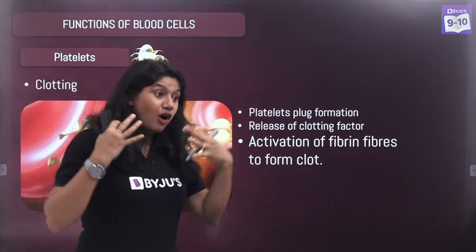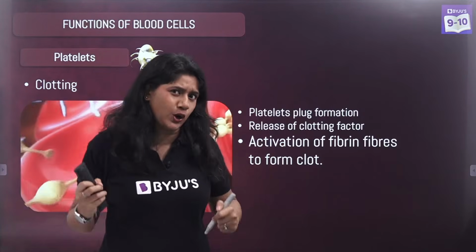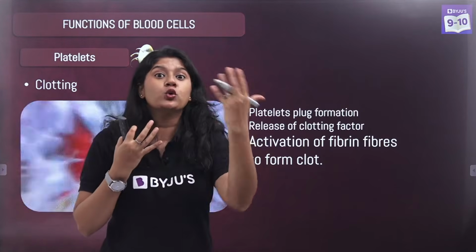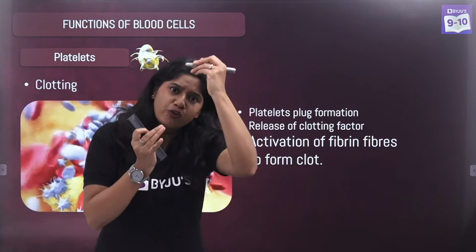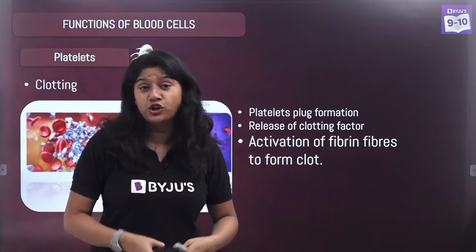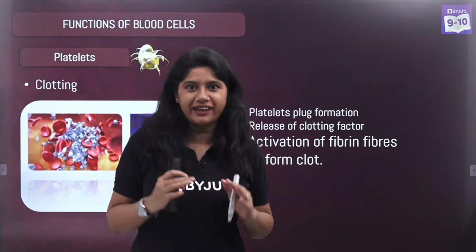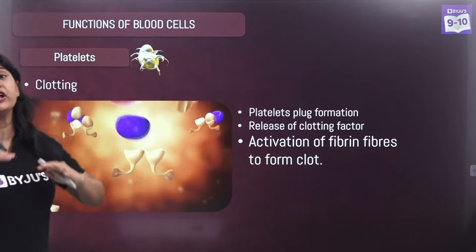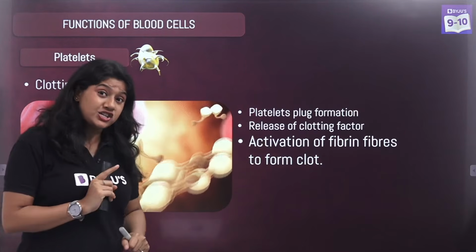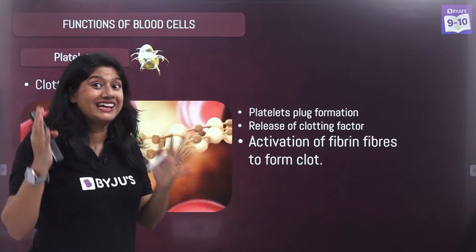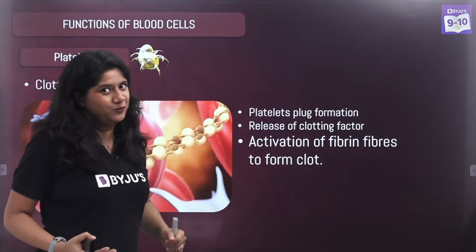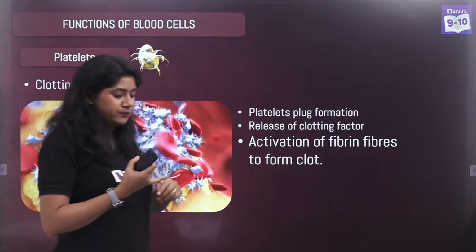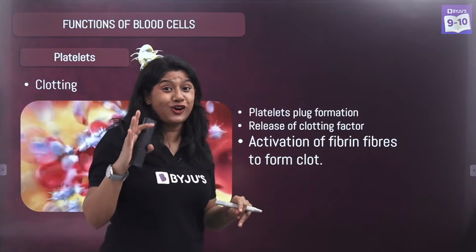Eventually, they have to make sure that the blood stops flowing. They will make sure that blood is not oozing out from the body, and they will form a mesh kind of structure so that no RBCs can pass. In a very easy way, platelets play a very important role in making sure that you're not losing excess blood or any blood at all. So this is a very important part. With this, we can summarize that we have understood the different components of blood.